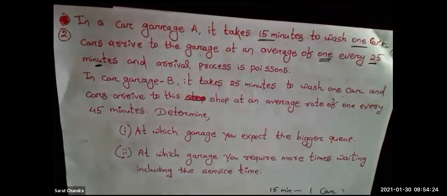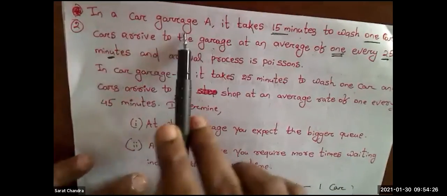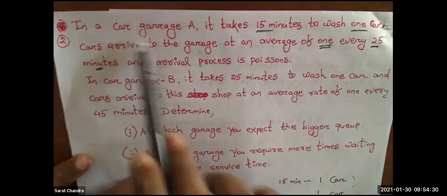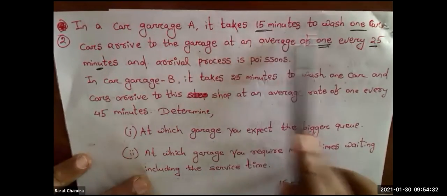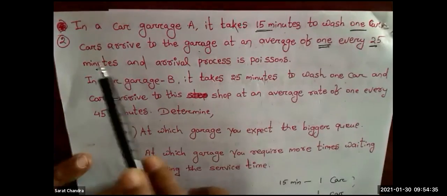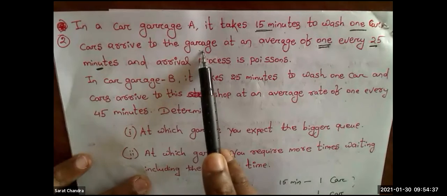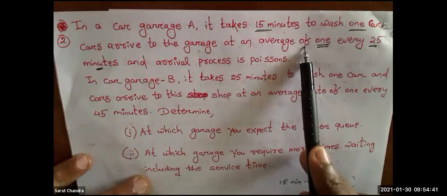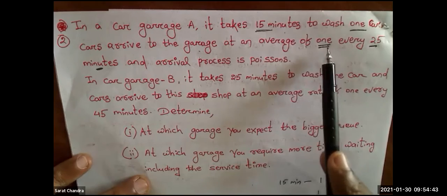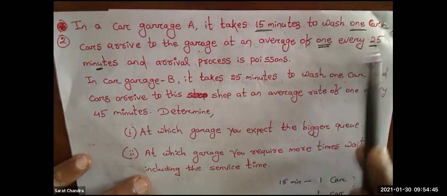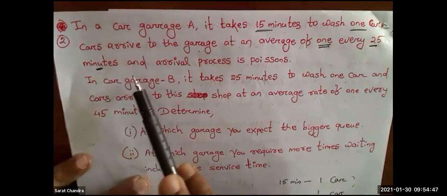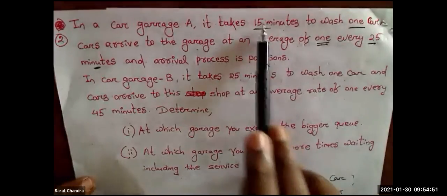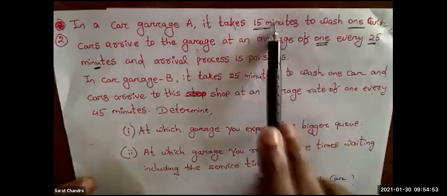Clear? Okay. Once again I will read the complete question. In a car garage A, it takes 15 minutes to wash one car. Cars arrive to the garage at an average of 1 every 25 minutes, and the arrival process is Poisson. Forget about all these things. We just concentrate on the numbers.